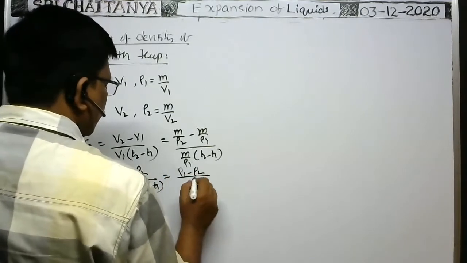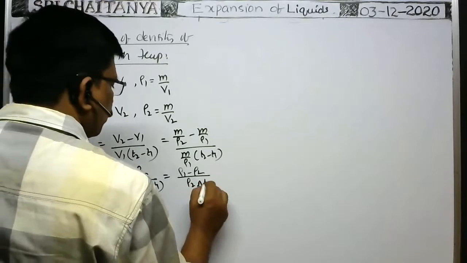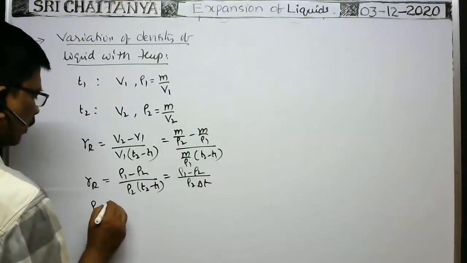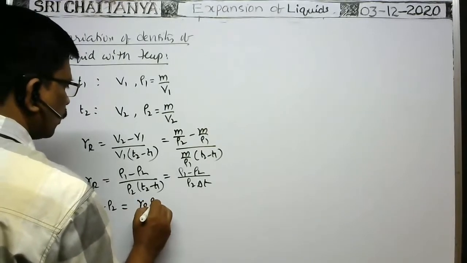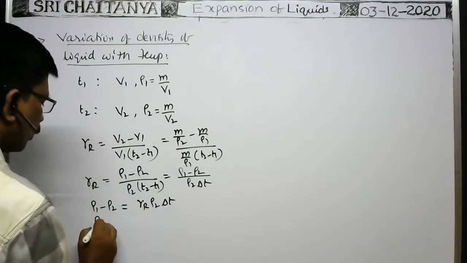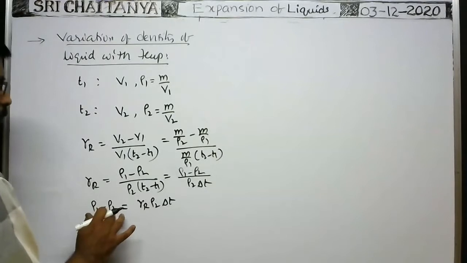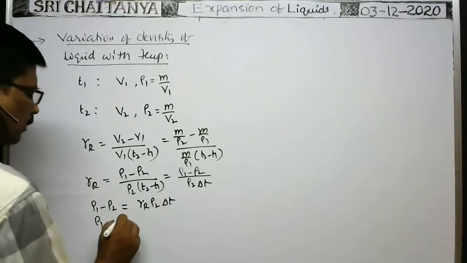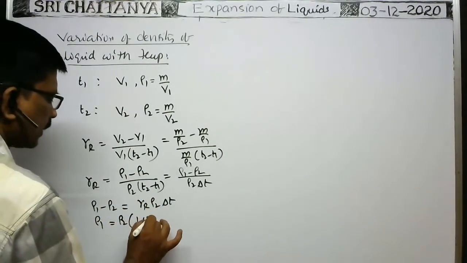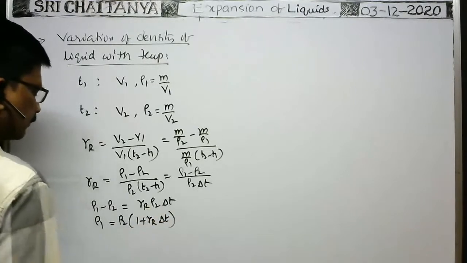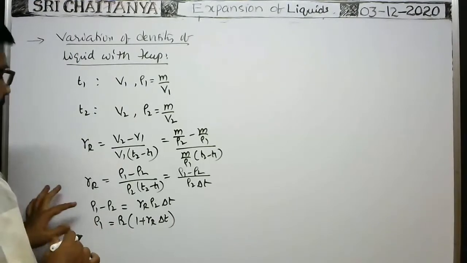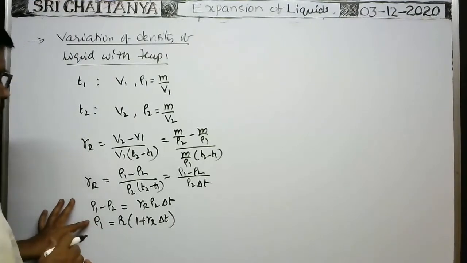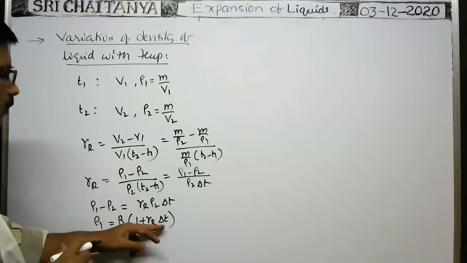ρ1 minus ρ2 by ρ2 into delta T. Do cross multiplication. ρ1 minus ρ2 is equal to gamma R into ρ2 into delta T. Or ρ1 is equal to, you bring this ρ2 to the right and take ρ2 common, ρ2 into 1 plus gamma r into delta T. So the initial density of the liquid at temperature T1 is equal to the final density into 1 plus gamma r into delta T.